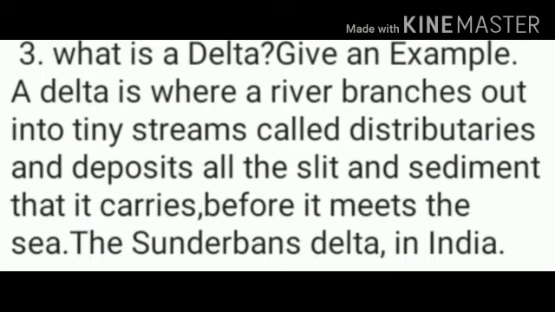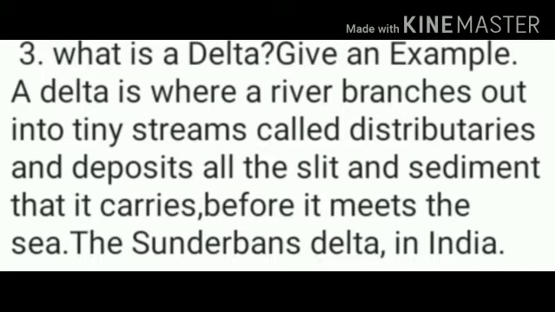A delta is where a river branches out into tiny streams called distributaries and deposits all the silt and sediment that it carries before it meets the sea. The example: the Sundarban Delta in India.